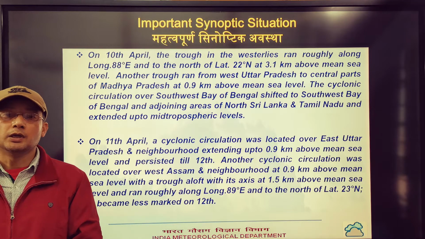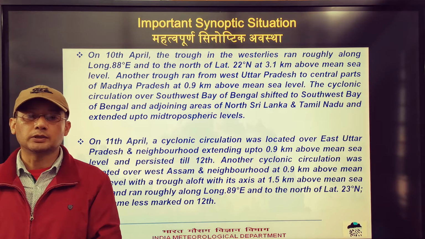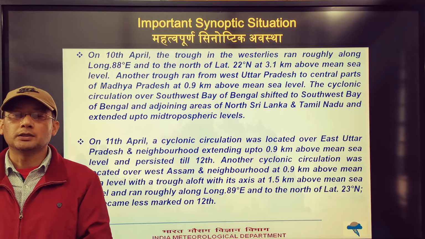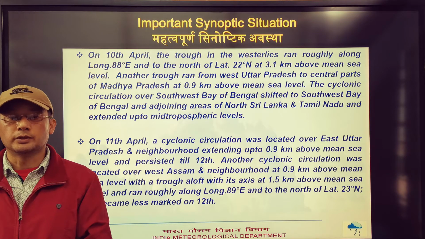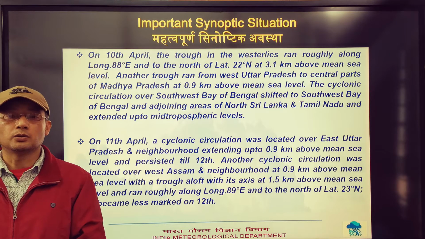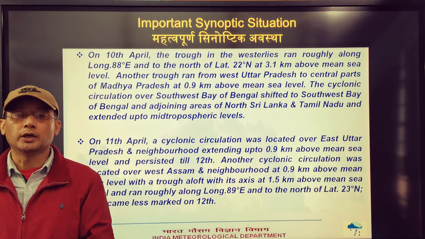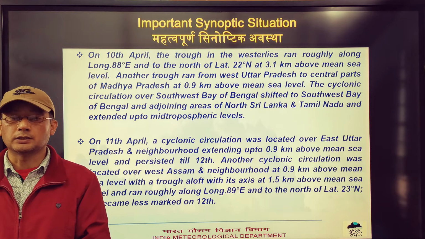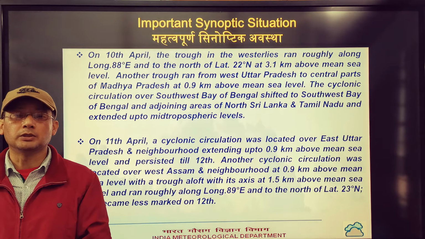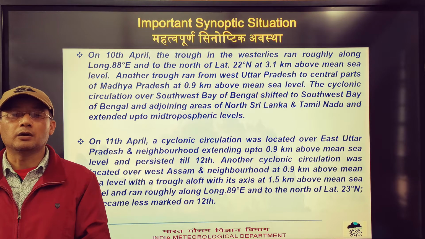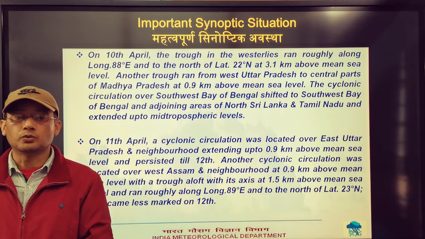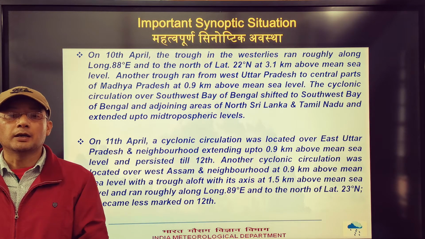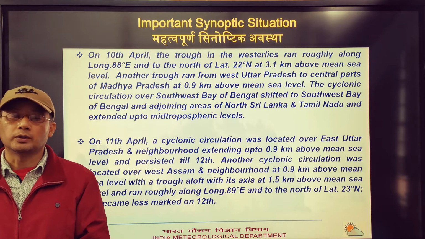On 11th April, a cyclonic circulation was located over East UP and neighborhood, extending up to 0.9 kilometers above mean sea level and persisted till 12th. Another cyclonic circulation was located over West Assam and neighborhood at 0.9 kilometers above mean sea level, with a trough aloft with its axis at 1.5 kilometers above mean sea level and ran roughly along longitude 89 degrees east and to the north of latitude 23 degrees north. It became less marked on the next day, that is 12th March.